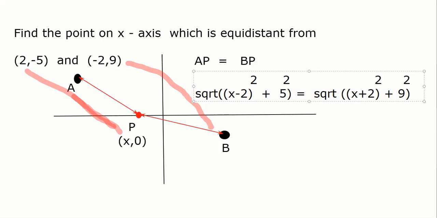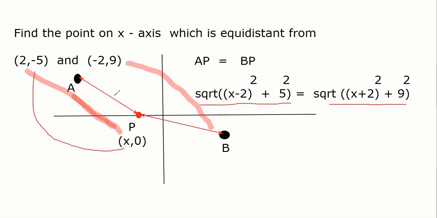Agree? So this is my AP, this is my BP. I am simply using the distance formula, guys, nothing else.